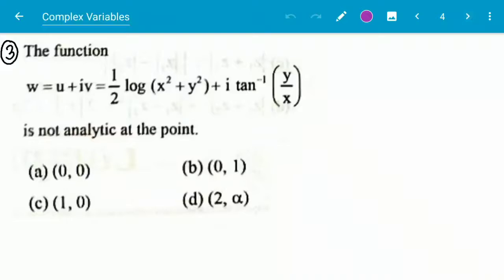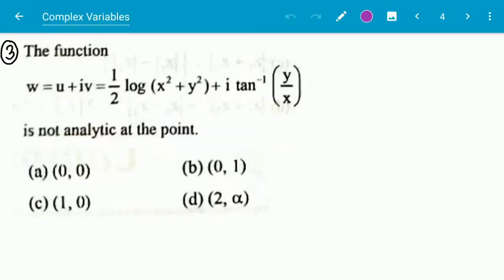Next question: the function W = U + iV = half log(x² + y²) + i tan inverse (y/x) is not analytic at which point? For analyticity, we have to consider where the function does not exist or is not differentiable.